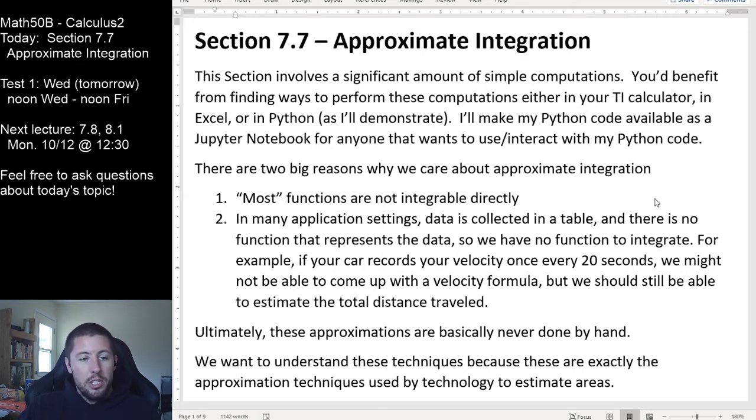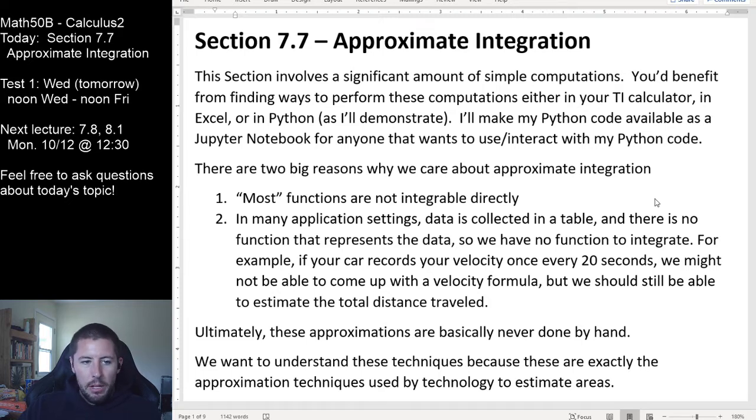We still are interested in being able to do the concept of integration, but rather than actually having a function to find an antiderivative of, we really just have a table of values to use as our outputs to understand things, and still getting the concept of there being X values and Y values and us being able to determine heights underneath certain places, stuff like that. So these are two huge things that happen all the time.